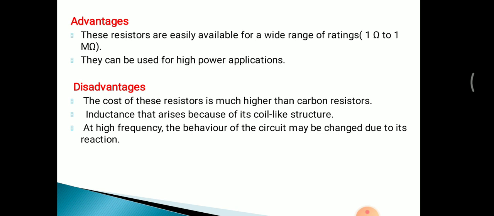But this problem can be solved if one half of the wire is wound in one direction and the other half of the wire is wound in the other direction. Then the inductance arising due to both wires can cancel each other and the inductance will become nil, like this.